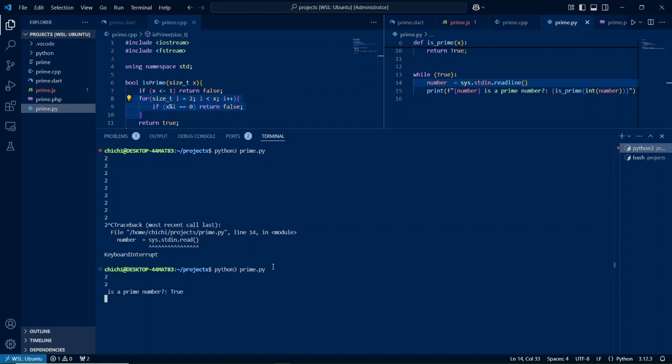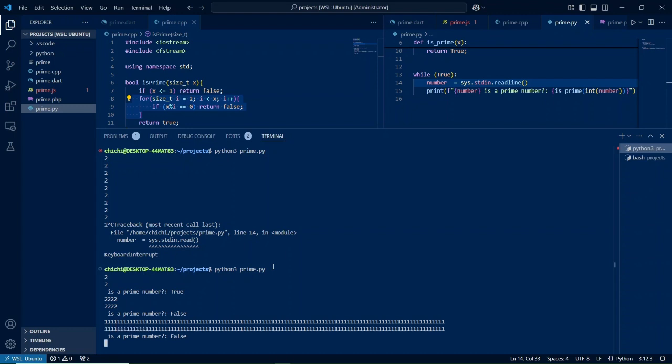Okay, fine. Readline does work. 2 is a prime number. 222 is not a prime number. So what about 1111111? So far PHP did work, so too does Python. So what about then 9, then 2, then 3, then 7, something like that?